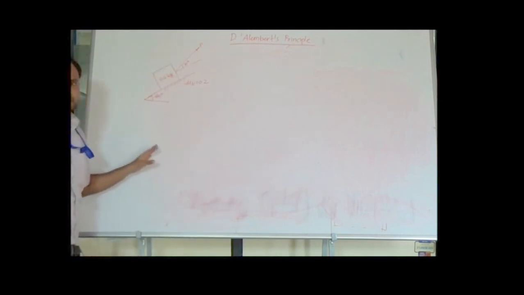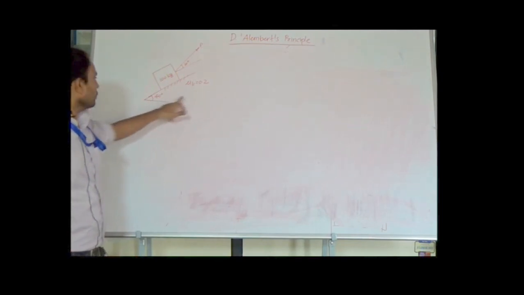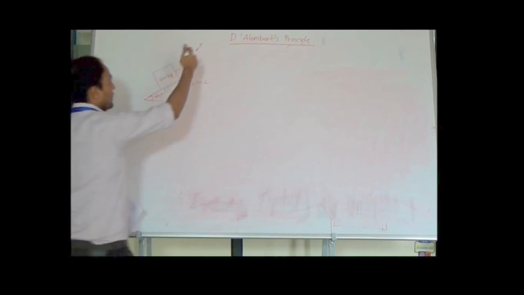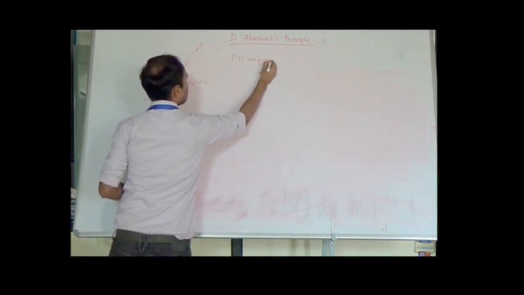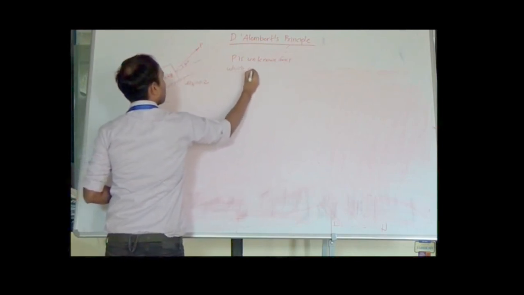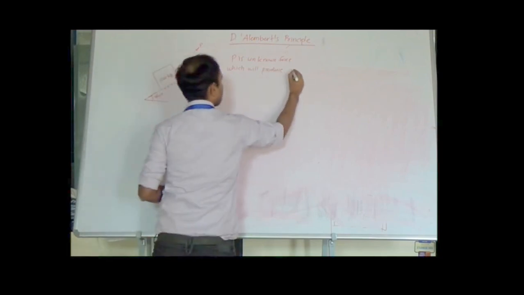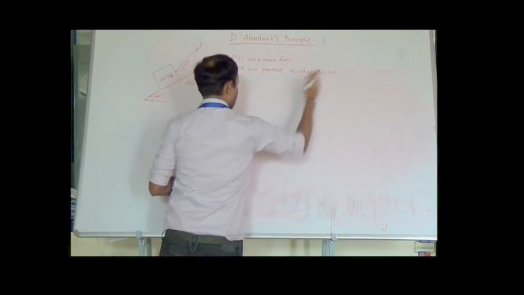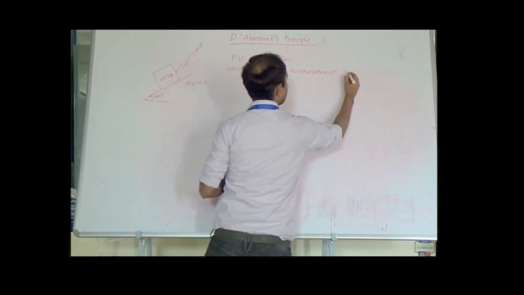So in this case, suppose there is a 100 kg block kept on an inclined plane, the coefficient of kinetic friction is 0.2 and the angle is 40 degree, and it is acted upon by force P. Now in this case, let us assume that P is an unknown force which will produce an acceleration of, let us say, 3 meter per second square.